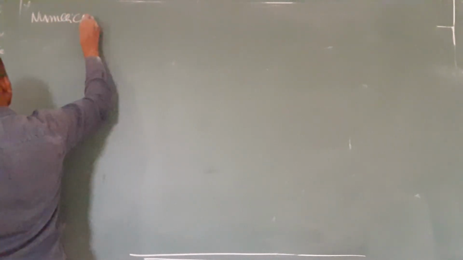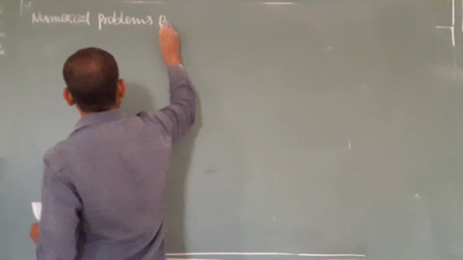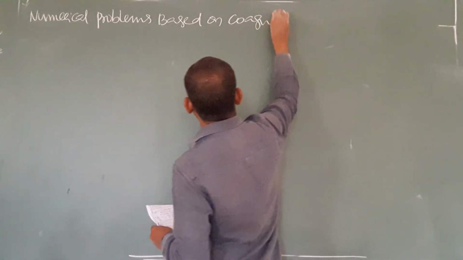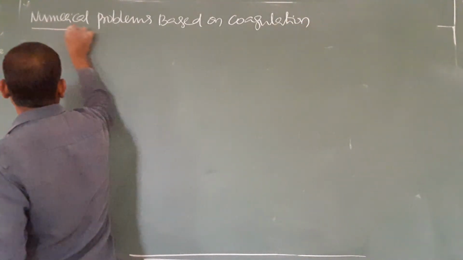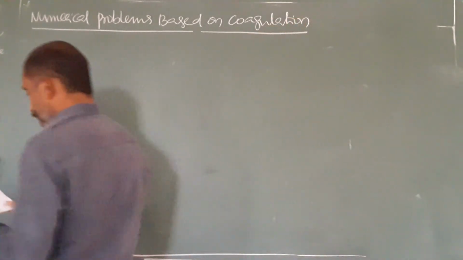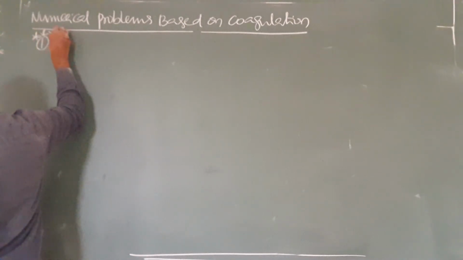So, numerical problems based on coagulation value. First one, all these problems are very important.